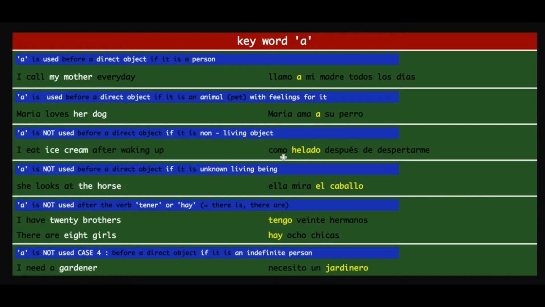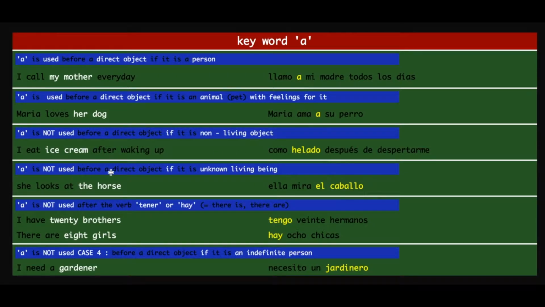Helado, remember the H is silent, means ice cream. Después means after. De despertarme means after waking myself up. So: como helado después de despertarme. Since helado is an object here which is not living, we don't use an A. Yeah, let's move on to the next case.